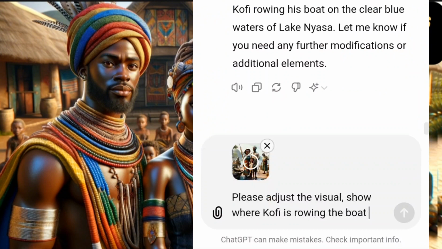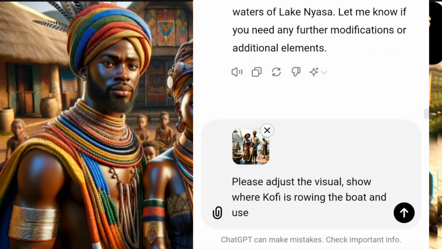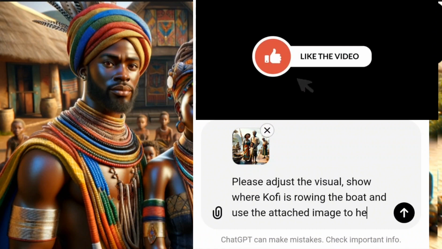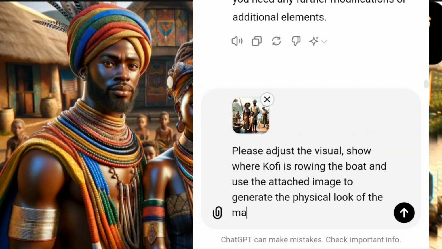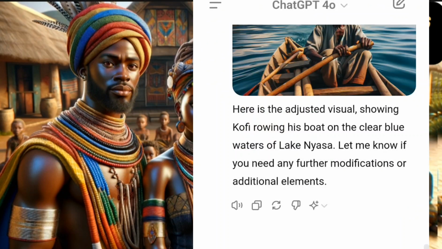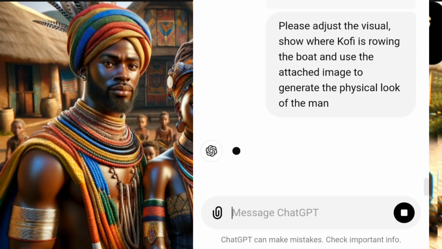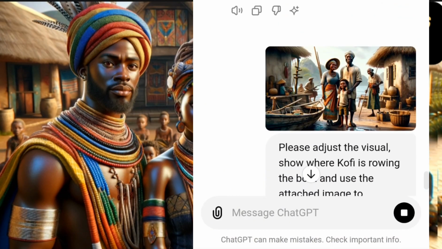I will now say, please adjust the visual showing where Kofi is rowing the boat and use the attached image to generate the physical look of Mr. Kofi, something like that. So it's going to generate something visual that will look like this one, not something totally different. This is how I do mine, and you'll be able to get consistent images.